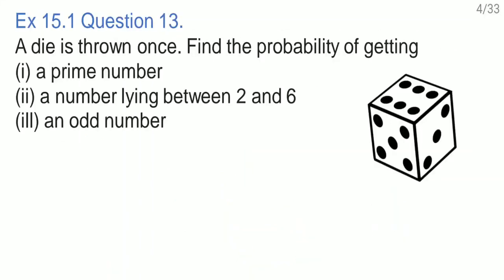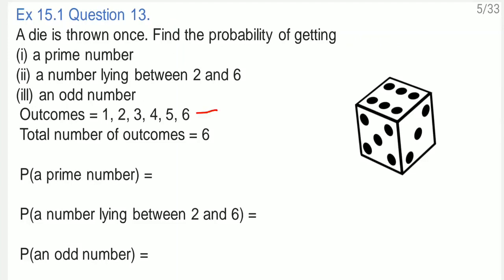Question number 13. A die is thrown once. Find the probability of getting a prime number, a number laying between 2 and 6, and an odd number. So whenever we throw a die, now look at the outcomes then. Only these outcomes will be there. 1, 2, 3, 4, 5 and 6. That means total number of outcomes are 6.